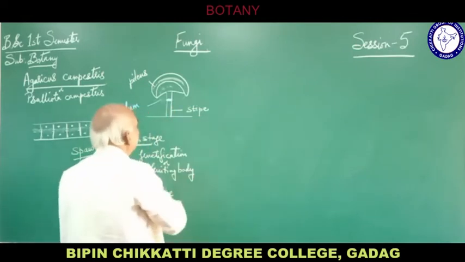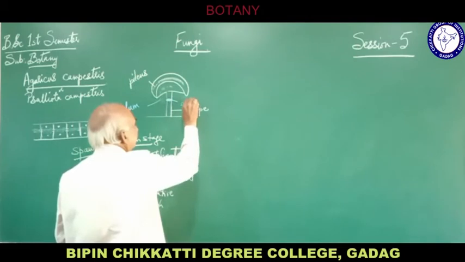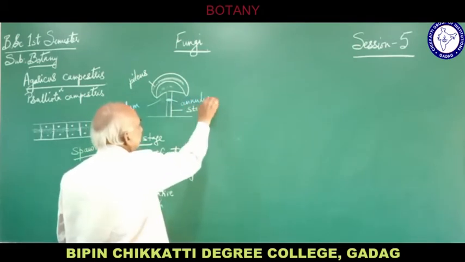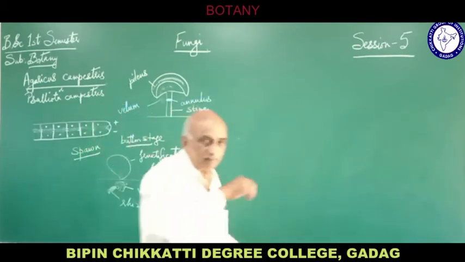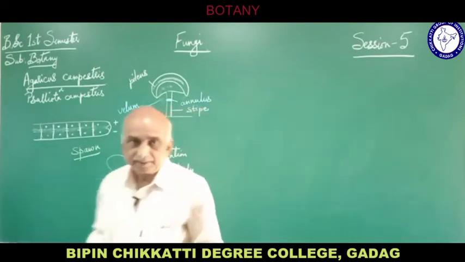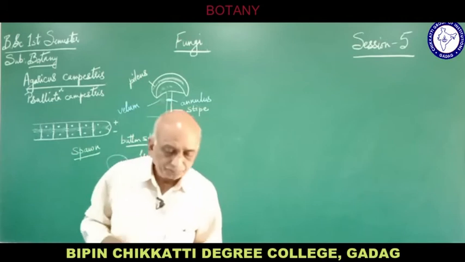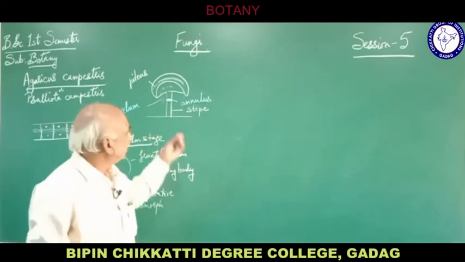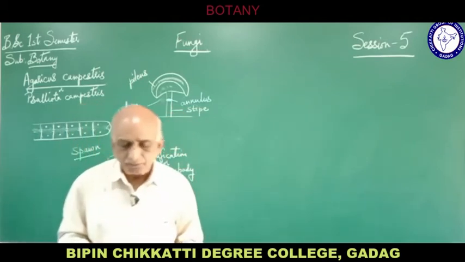So this remnant is actually called annulus. So this annulus is a ring-like or membranous structure that we can see on the stipe. So that is the structure of the fruiting body.